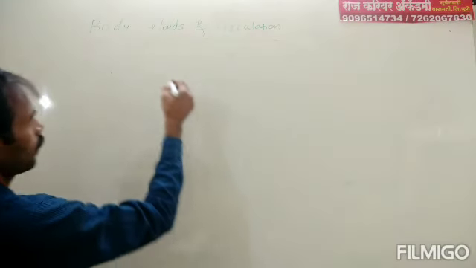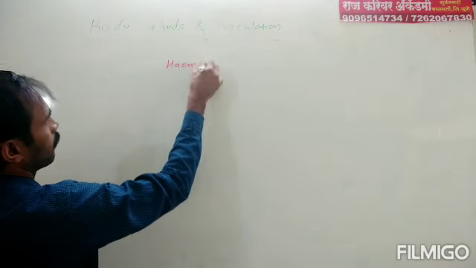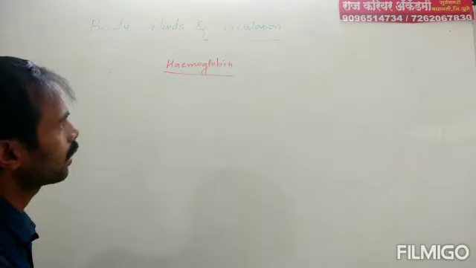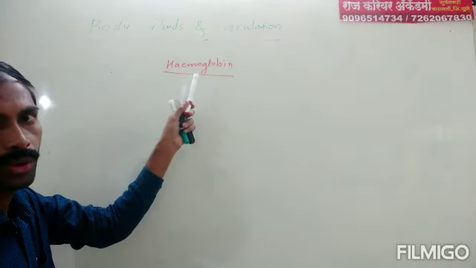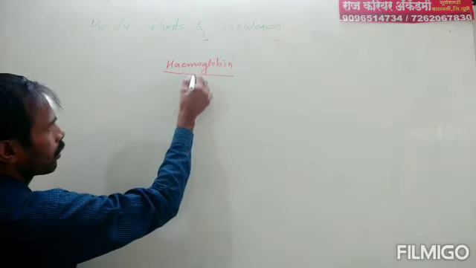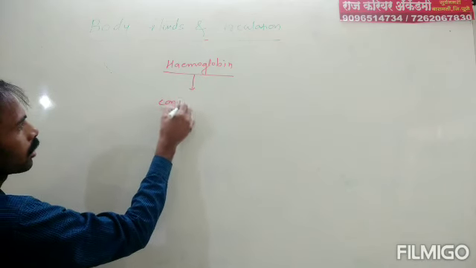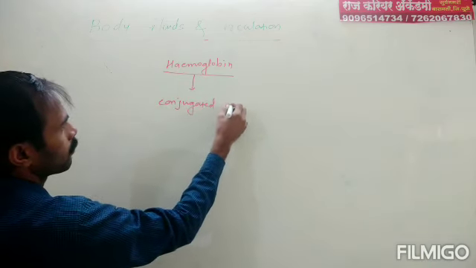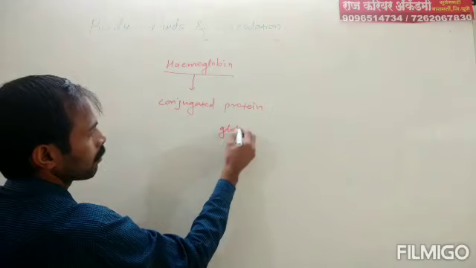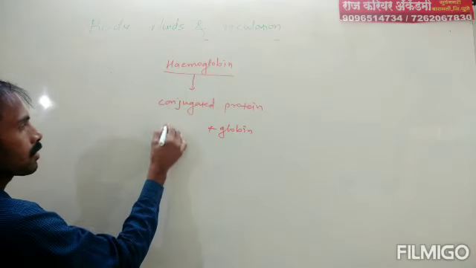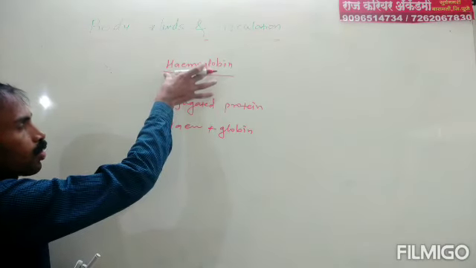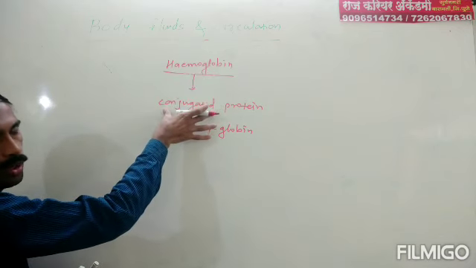Next point, that is hemoglobin. Last lecture, we have seen that blood is red in color due to presence of hemoglobin. Means hemoglobin is always present in RBC. Hemoglobin is a conjugated protein. Conjugated protein means globin is protein, and it is combined with heme, means iron. That is heme plus globin, so it is known as conjugated protein. Means hemoglobin is one type of conjugated protein.